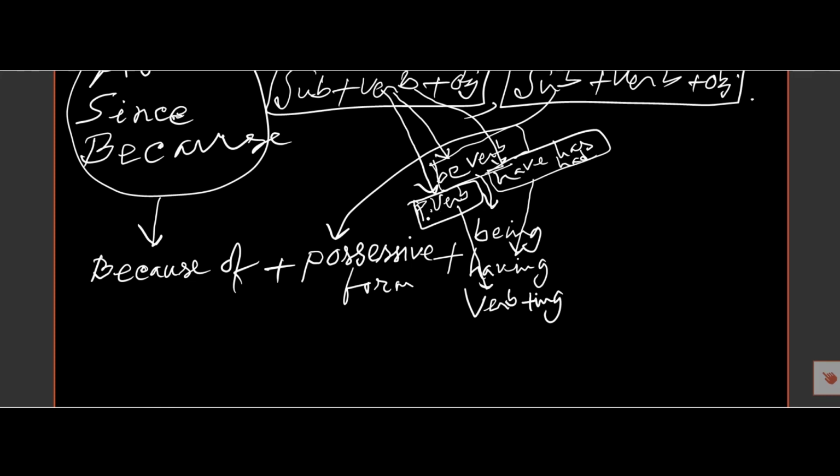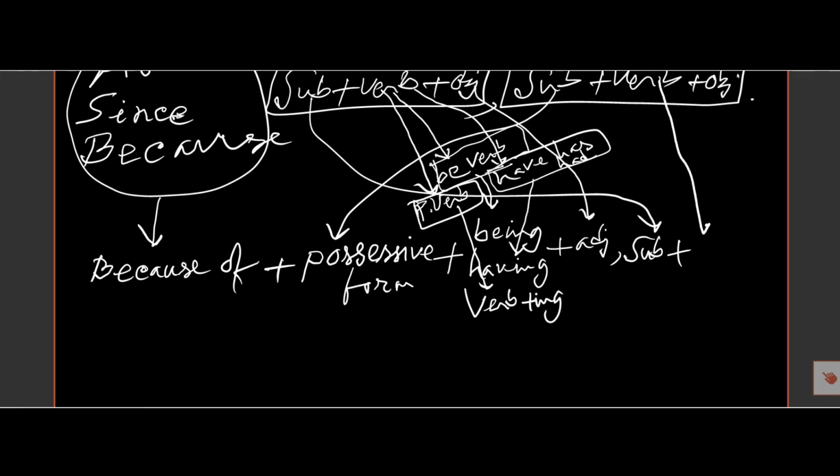If we find a principal verb or action verb, then we must use ing after the verb, and then the object or adjective here. Here the adjective will be adjective or object, and then the subject comes here. So, and then verb, then object or others.